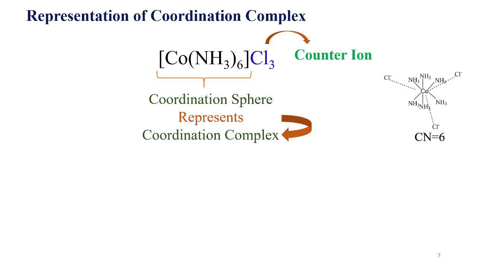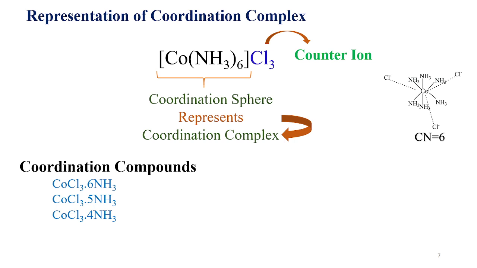Here there will be different examples of coordination compounds. Just focus on the right side. The first compound is cobalt with 6 ammonia and, outside, 3 chloride ions. In the coordination sphere there are ligands linked with the central metal by the coordinate or covalent bond, so they are represented with solid lines, and the 3 chloride counter ions outside are represented with dotted lines.